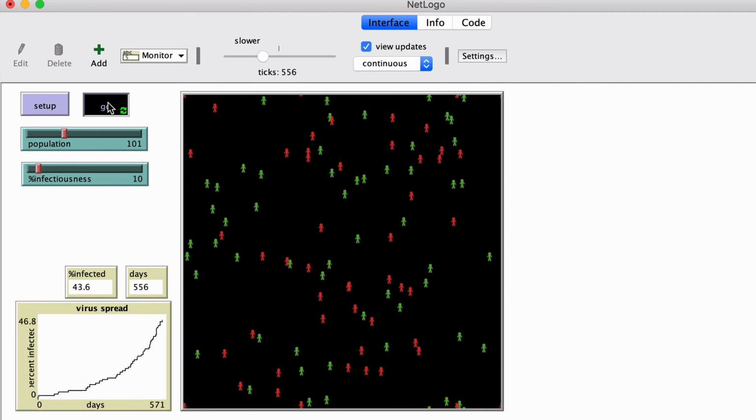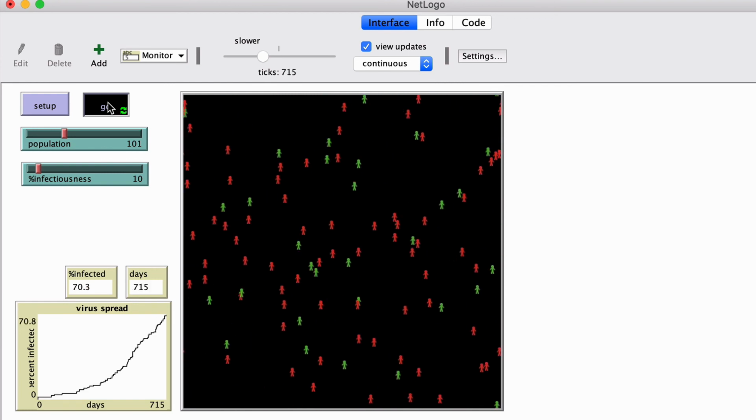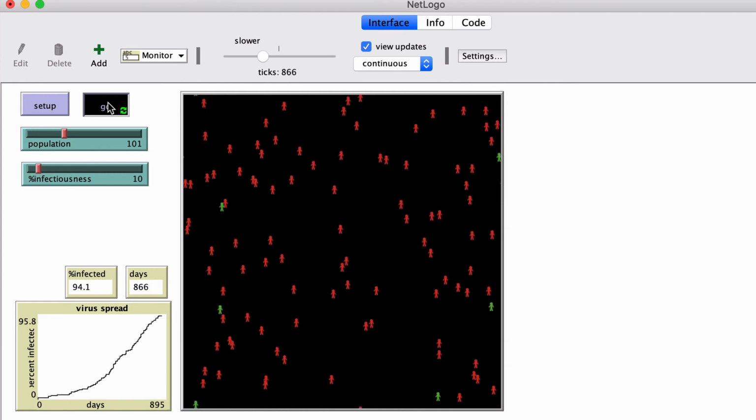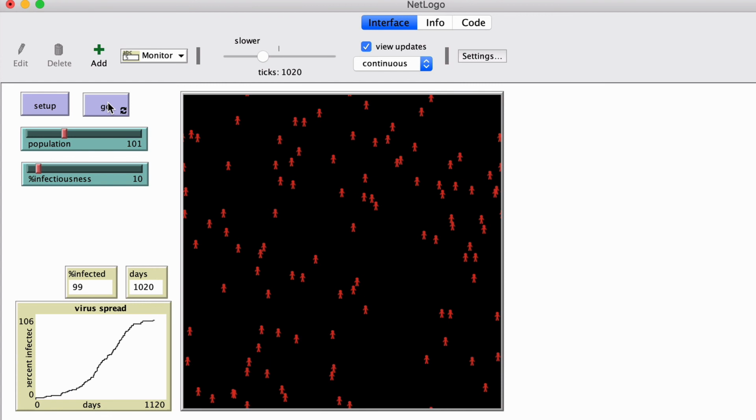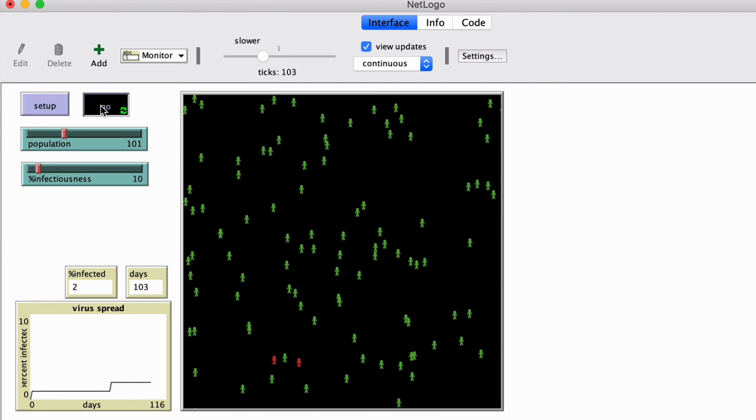And if it seems to be taking a little longer, you are correct. So just by wearing a mask, we've increased the duration of how long it took for everyone to be infected by almost double. So it's like 3 years. Before, it would have taken a year or so for everybody to be infected, a year and a half. Let's try that again. Set up and go.